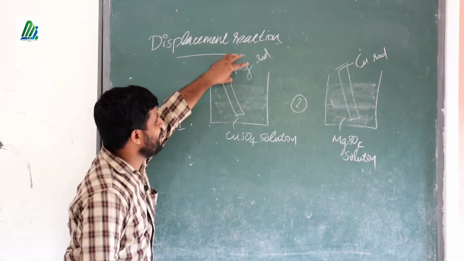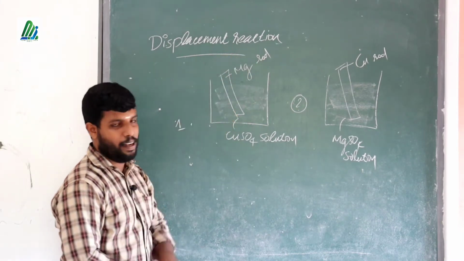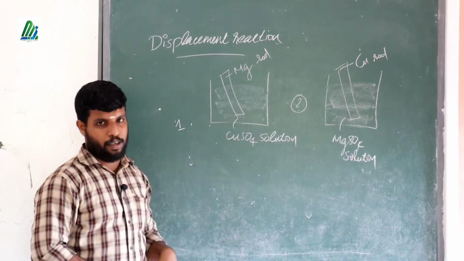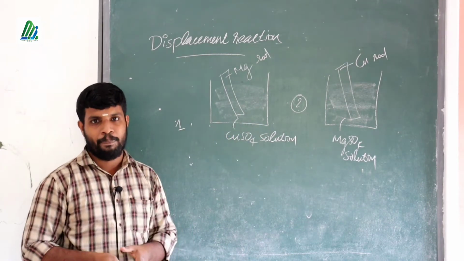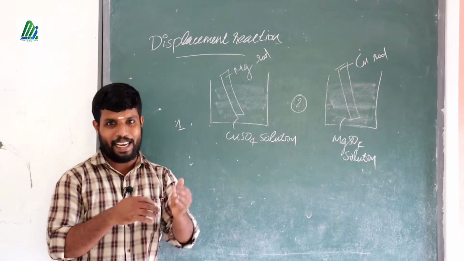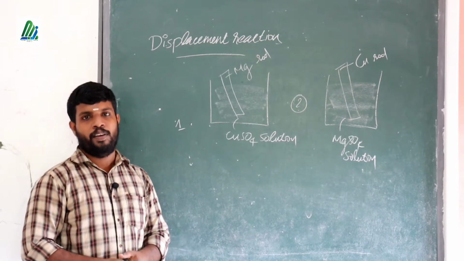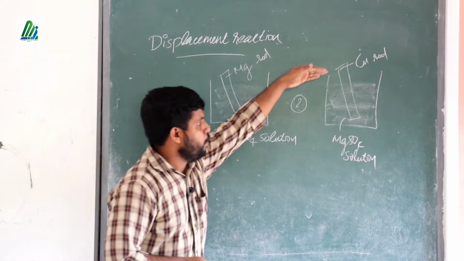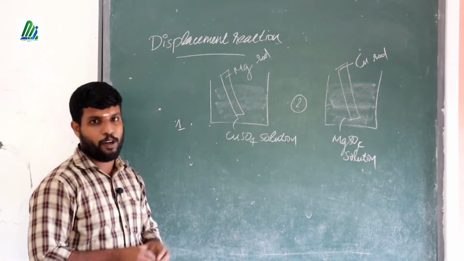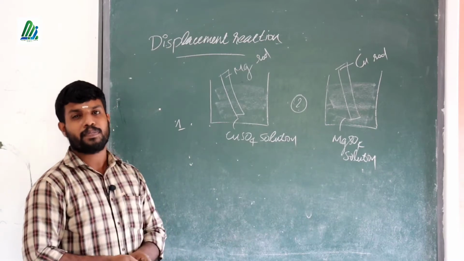If there is any change for the metal or the solution in their amount or mass, their color, or their behavior, we can conclude there is a chemical reaction. So you want to observe whether there is any change.